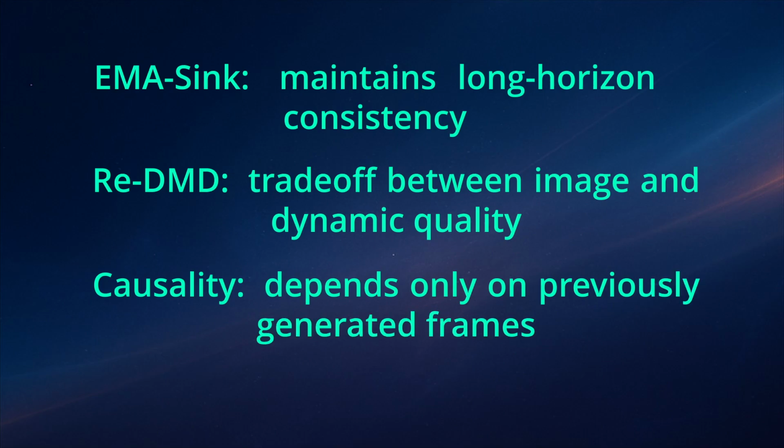The generation depends only on previously generated frames within a window-sized limit, ensuring the model respects the temporal order of events while remaining efficient. Quantitative and qualitative experiments show that the combined method achieves state-of-the-art performance in terms of both video quality and real-time inference speed.